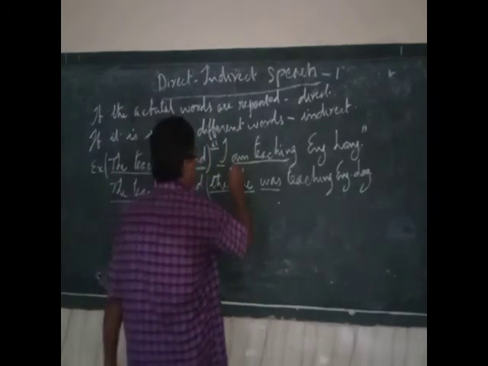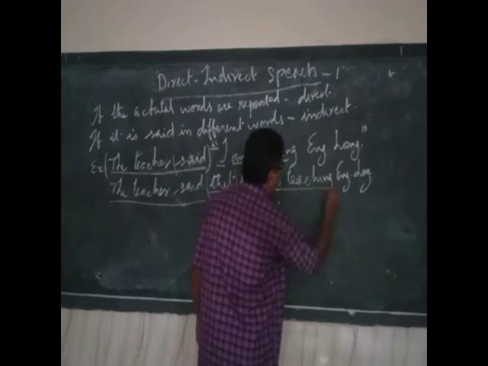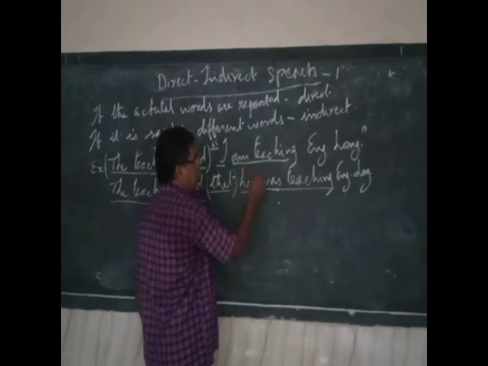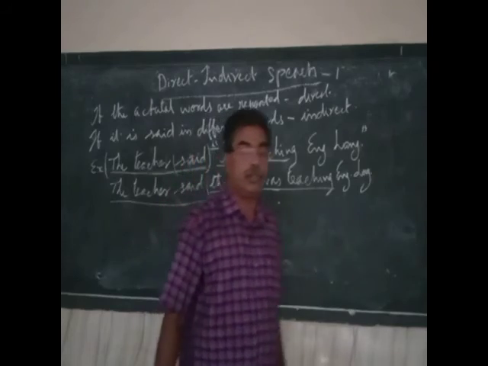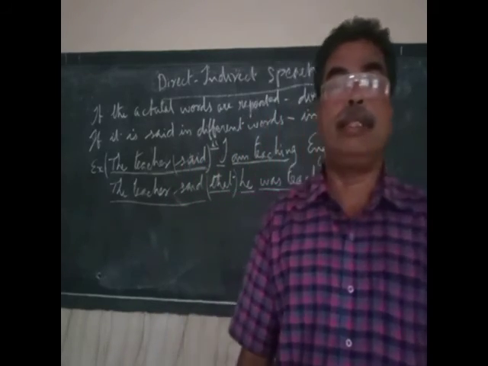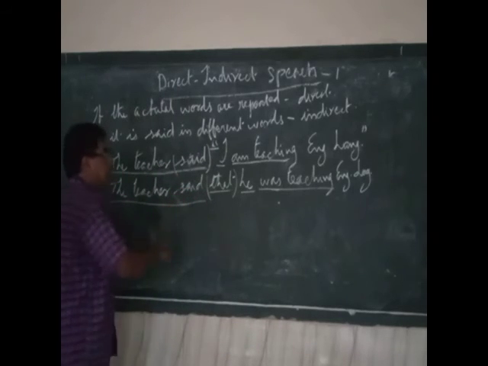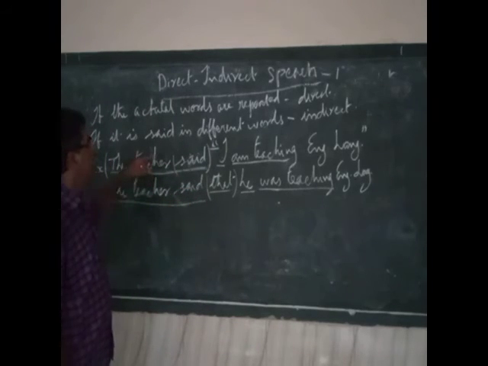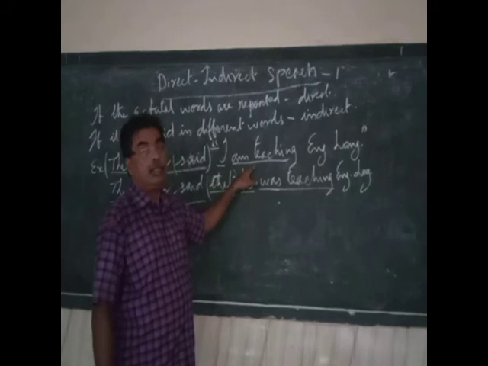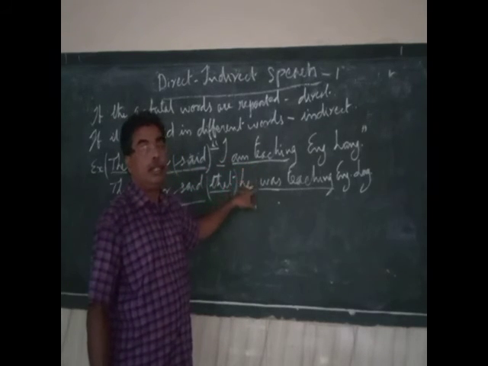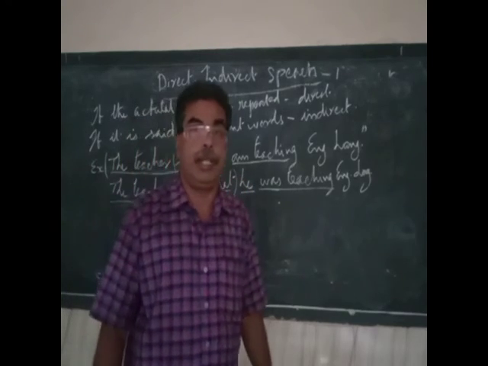Here the verb is in present continuous tense, that has changed into past continuous tense. This am is changed into was. These are the changes that have taken place while we change this sentence, which is in present continuous tense, to indirect speech. Is that clear?